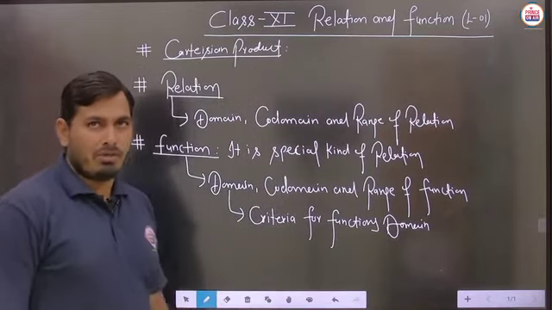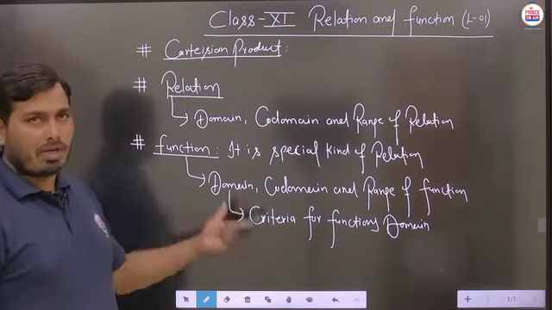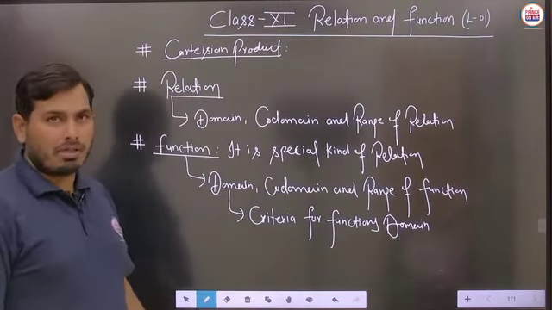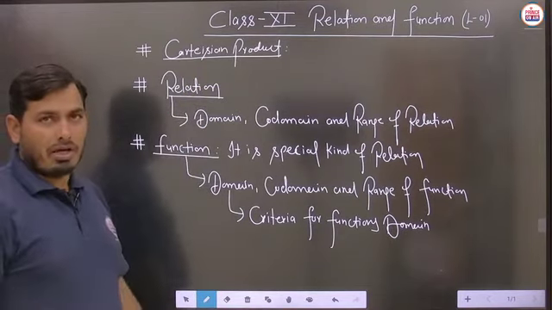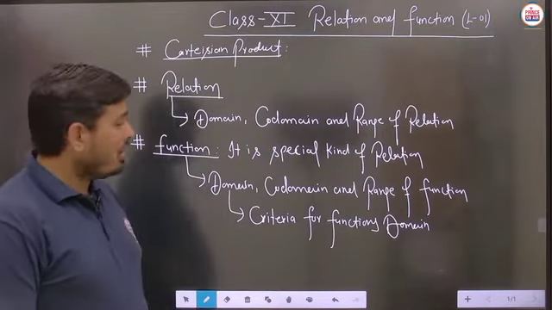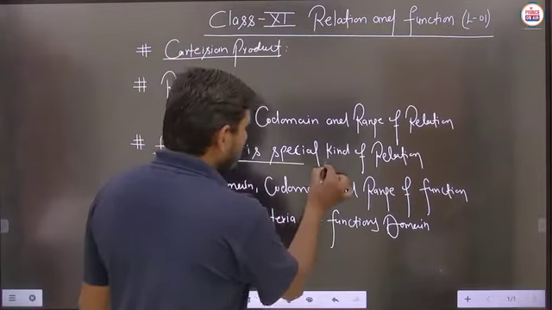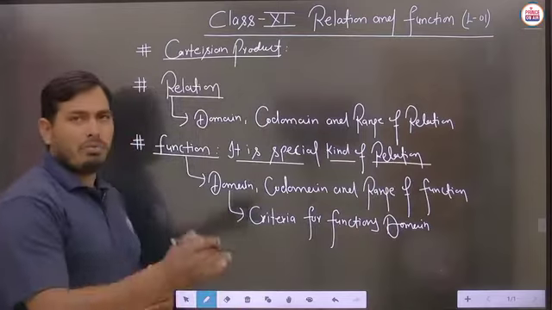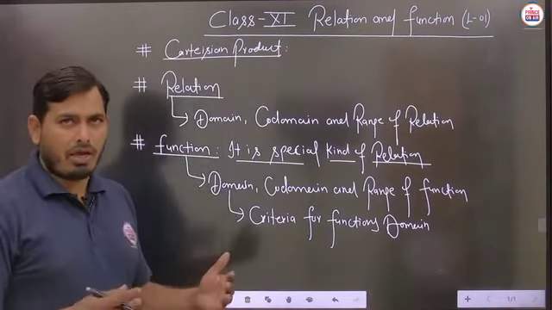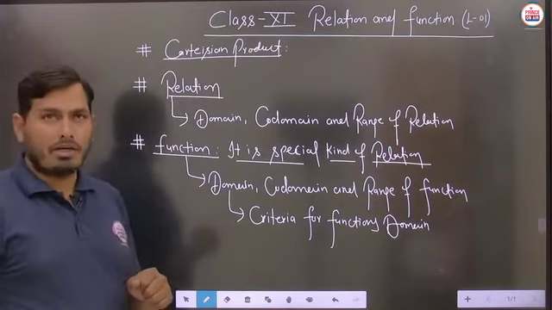So mainly, students, in this chapter on relation and function we will discuss things one by one. First of all we have to define the Cartesian product of sets, then we will define the relation, and also calculate the domain, codomain and range of a relation. As well, the functions are to be defined, and we are saying that a function is a special kind of relation. So what is the basic difference between relation and function? We have to see this, and take many examples by which we can understand the basic difference between relation and function. Is it clear?